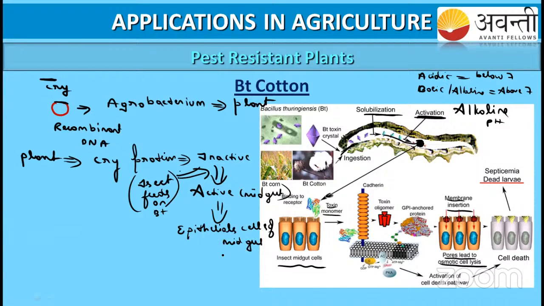Now what will happen? In the epithelial cells of the midgut, it is going to create pores. Just think what happens if pores are created in a cell. If you create some pores in a balloon, what will happen, students? The balloon will burst, right? Not only in the epithelial cell but in the immune system also, whenever any cell is damaged, this is the main process: it creates pores in the cell.